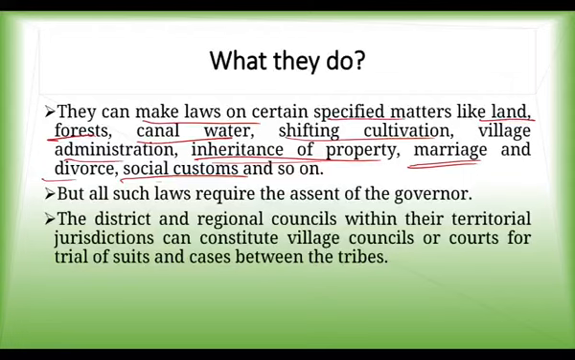At the same time, one thing is very important to know. All these laws require the assent of the governor. They can become law only when they have the assent of the governor. So any absurdity can be removed by a check and balance, that is, through this post of governor. Assent of the governor is a must.